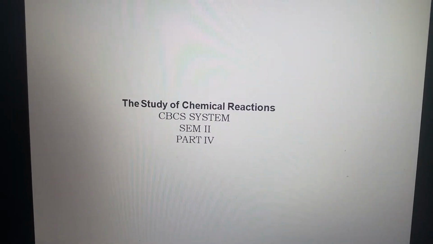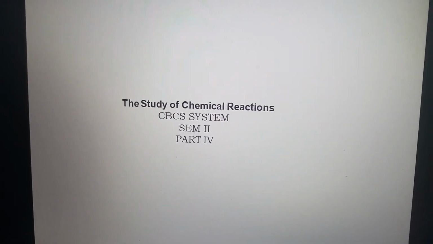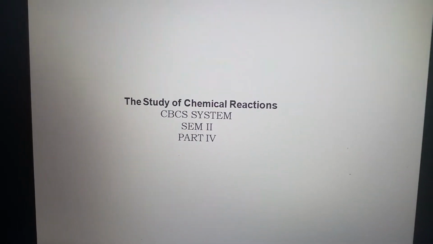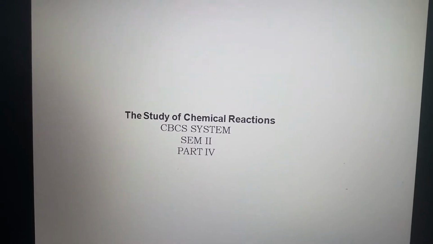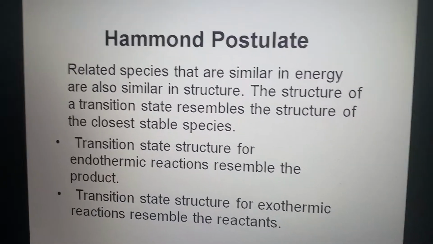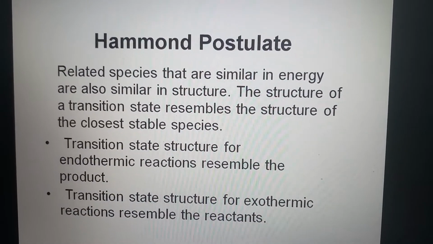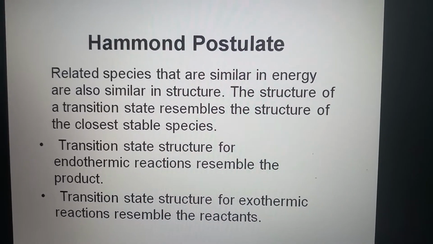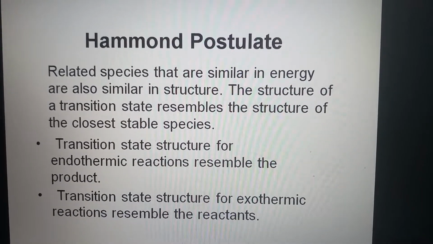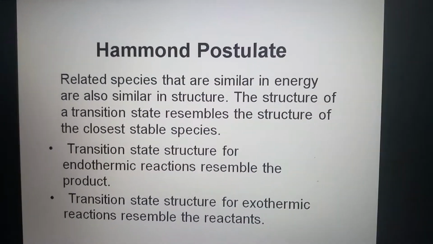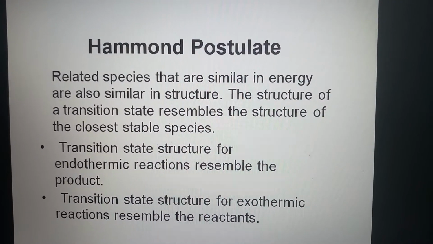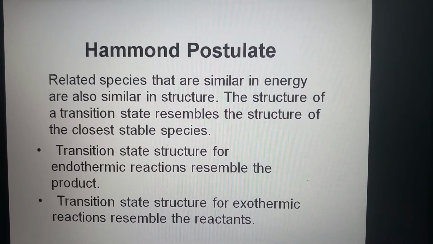Welcome, dear students. Our previous study was the study of chemical reactions, and this is the continuation of our previous lecture. Here we will discuss the Hammond postulate. What is the Hammond postulate? Related species that are similar in energy are also similar in structure.